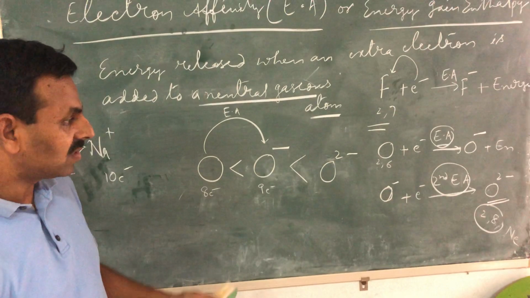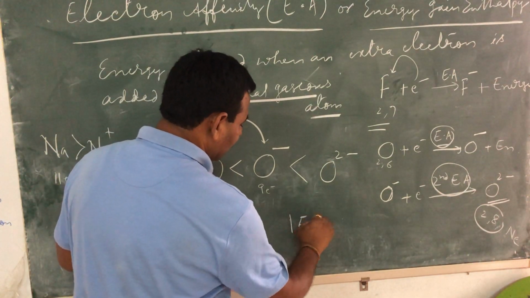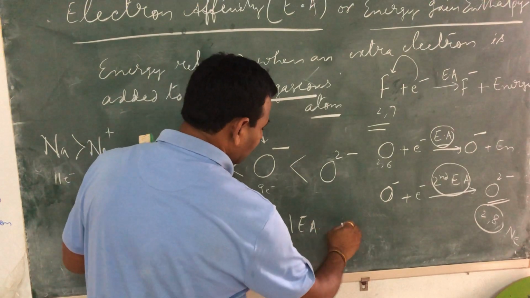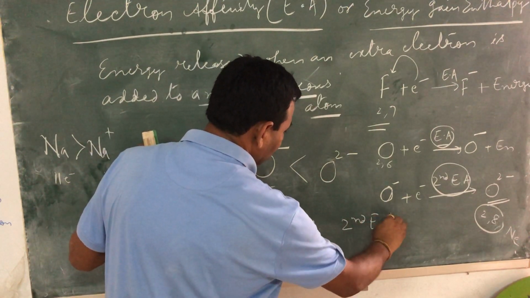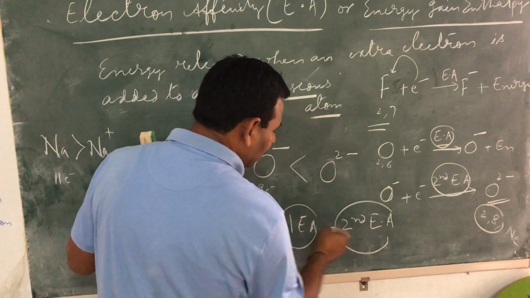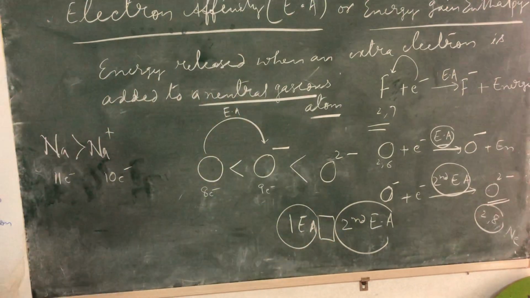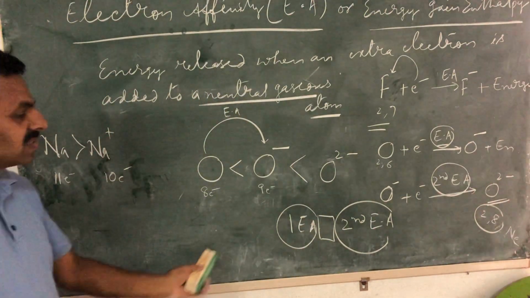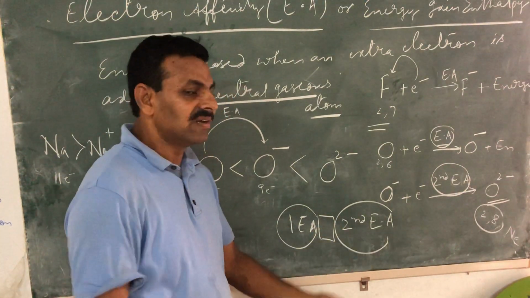We really need to compare first electron affinity, or simply electron affinity, and second electron affinity. Which is more? Can you guess? You'll have to write greater than or less than in this box. First electron affinity is greater than second, or first is less than second.